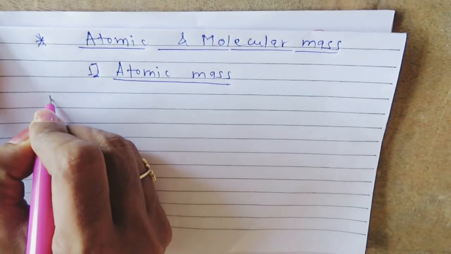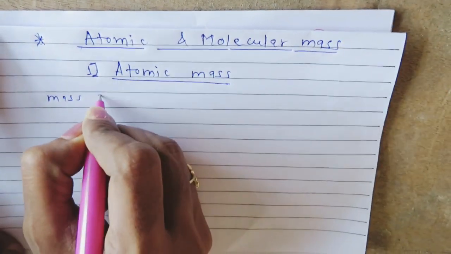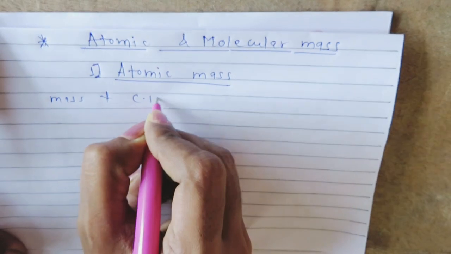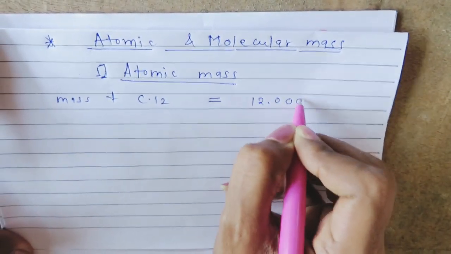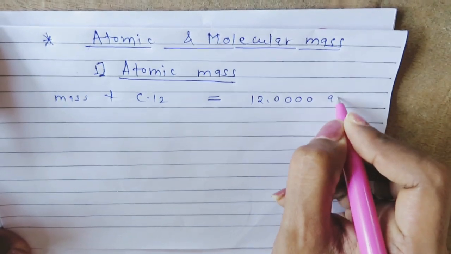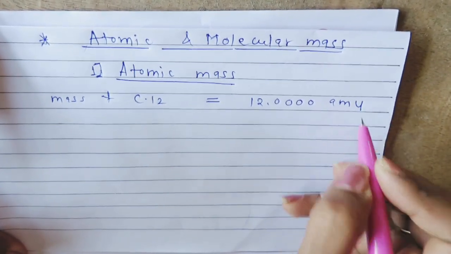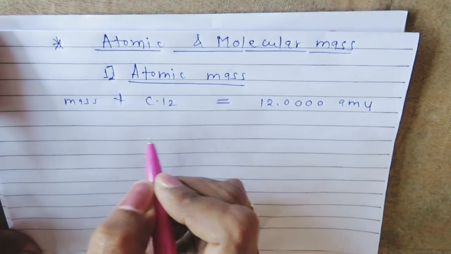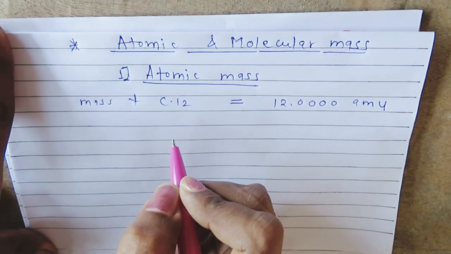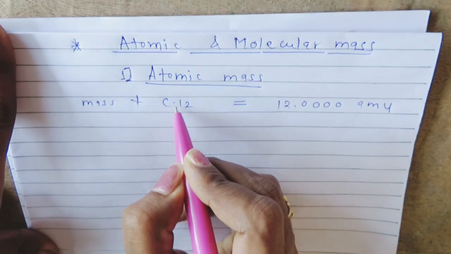So according to IUPAC, the mass of one atom of carbon 12 is equal to 12.0000 atomic mass unit. This is the unit used for measuring mass, and all other atoms are given a relative atomic mass compared to that of carbon 12.